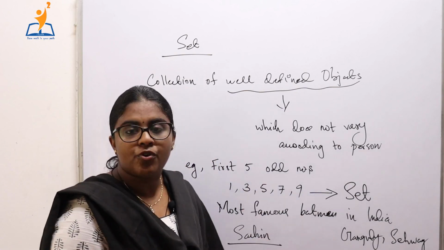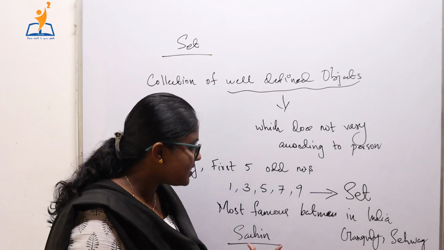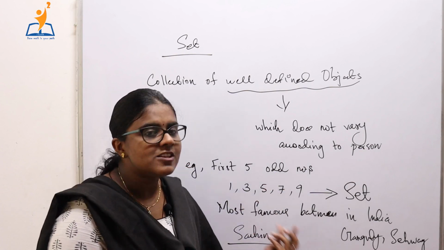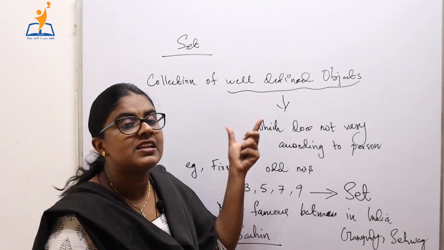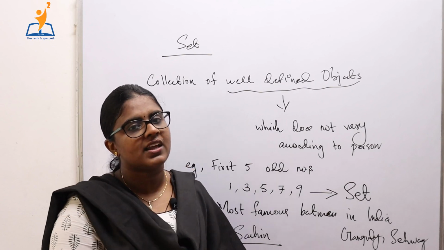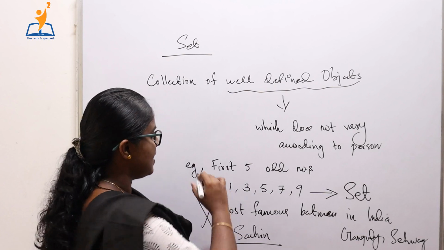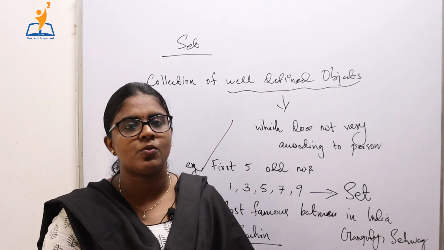So for me it is Sachin, and for my friend it is Ganguly and Sehwag. Even the number of objects varies when the person varies. So this particular collection is not an example for a set because it is not a well defined collection of objects. But the collection of first 5 odd numbers is an example for a set. I hope you understood what is a set.